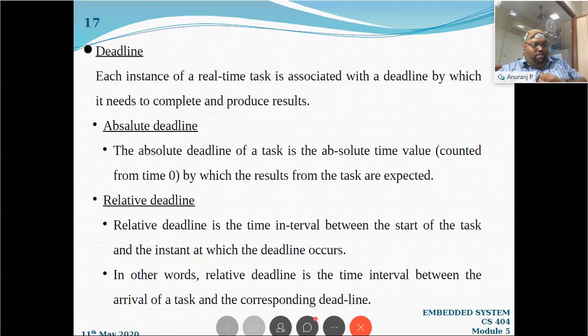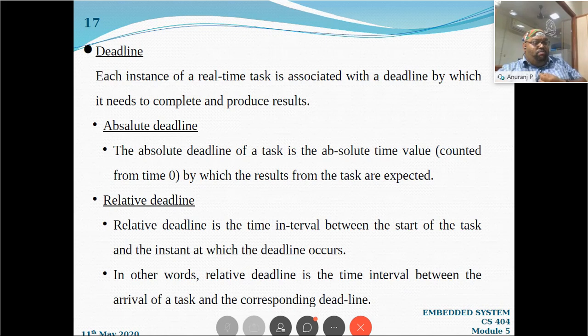Within 20 seconds, means if you are starting from zero, time zero, when the time is 20, within that 20 seconds, this T1 should be completed. There will be a fixed time value. The absolute deadline of a task is an absolute time value. That is called absolute deadline.